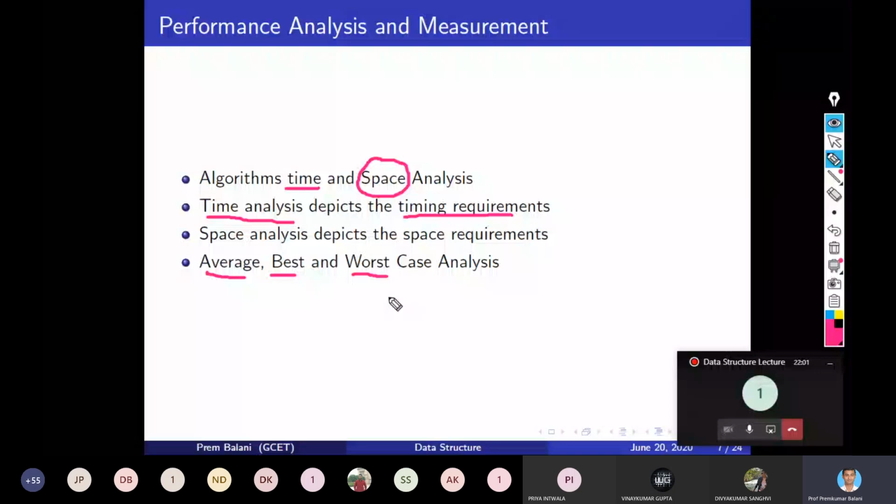If I tell you to write a C program which does the summation of 10 numbers, what will you do?